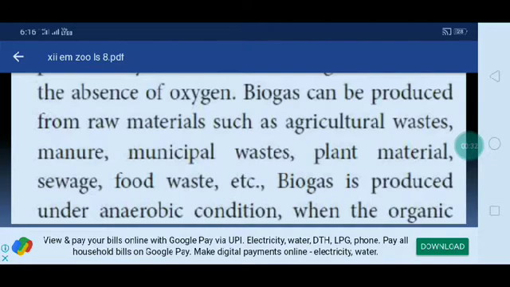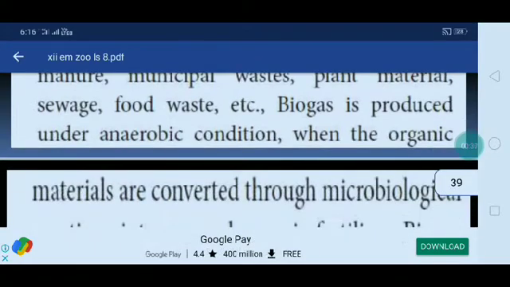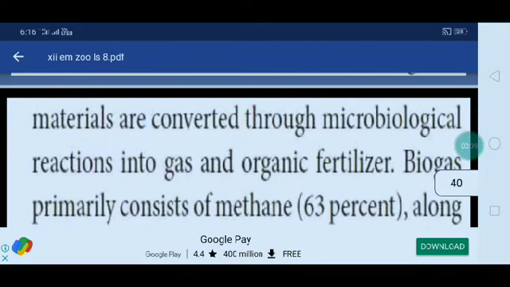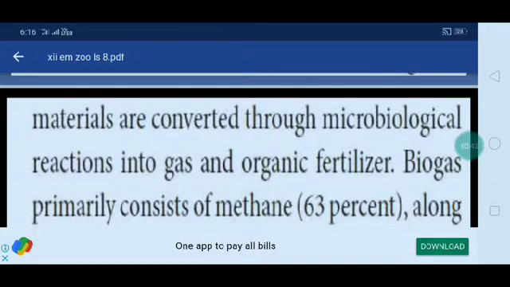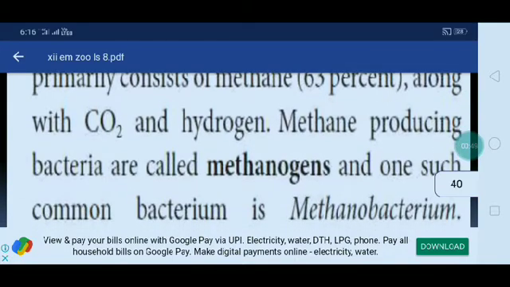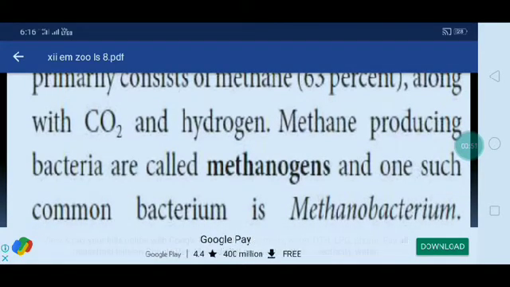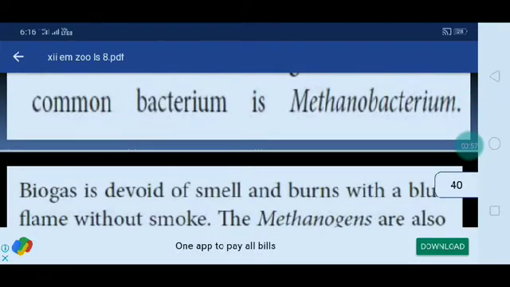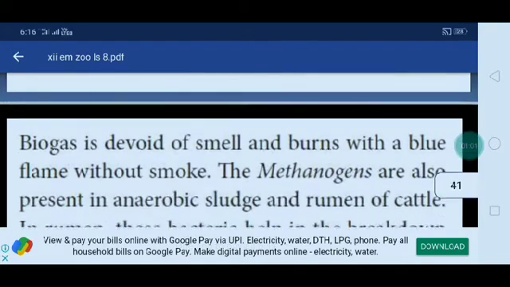waste, etc. Biogas is produced under anaerobic condition when the organic materials are converted through microbiological reactions into gas and organic fertilizer. Biogas primarily consists of methane 60% along with CO2 and hydrogen. Methane producing bacteria are called methanogens, and one such common bacteria is Methanobacterium. Biogas is devoid of smell and burns with a blue flame without smoke.